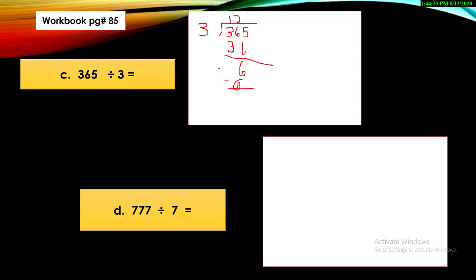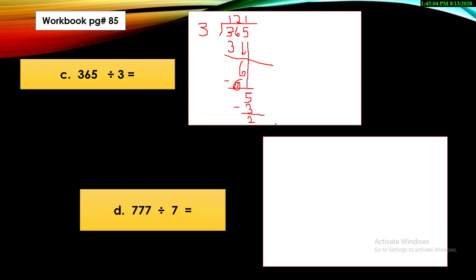This question has 3 steps. 6 minus 6, again the answer is 0. Now we have another number as well, so now it's time to move down the 5. You need to check which is bigger, 3 or 5. 5 is bigger, so we need to find the number 5 in the 3 times table or the number which is less than it. 3 ones are 3, 3 twos are 6, so 6 is bigger, so I'm selecting only 1. 3 ones are 3. Now 5 minus 3, the answer is 2.